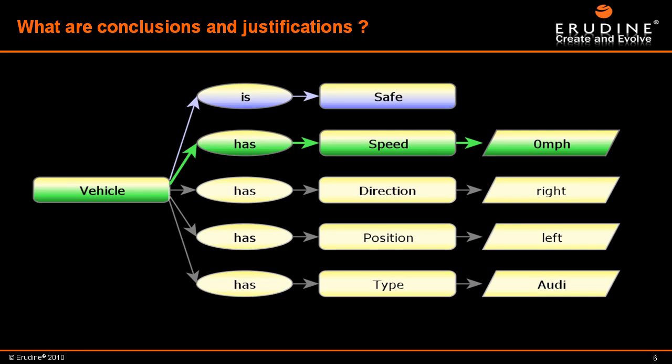Interaction with a graph allows us to provide both a conclusion, this vehicle is safe, and a justification, because it has a speed of 0 miles per hour. In traditional software development, it is frequently possible to lose the justification, as the software developer does not undertake construction of the line of code in the context of a test case.